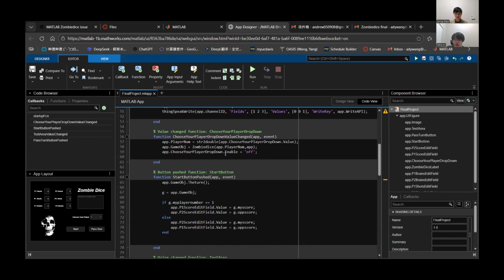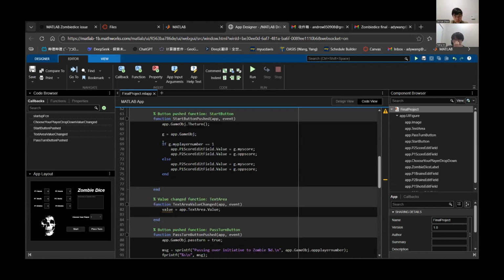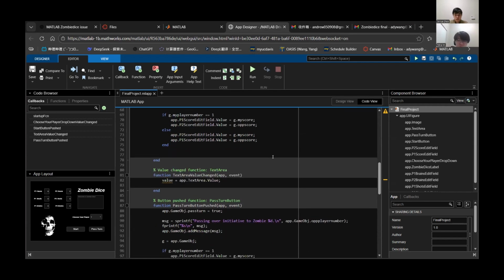Then we close the dropdown so that the player cannot switch their number mid-game. Also in the start button, due to the very effective .m file we produced, we can just click the turn and there's a short handle. If my player number is 1, then these two are my score and my opponent's score. If I'm player number 2, then these should be my score and my opponent's score.